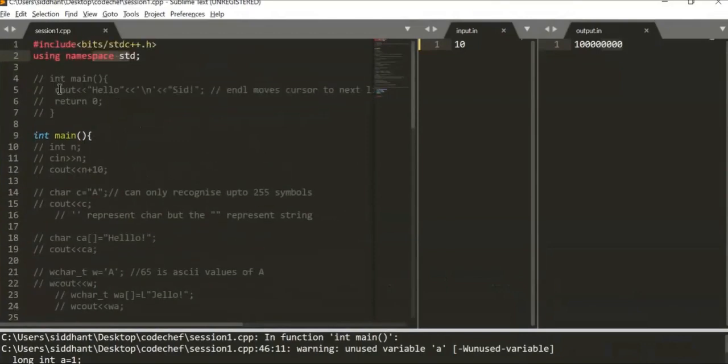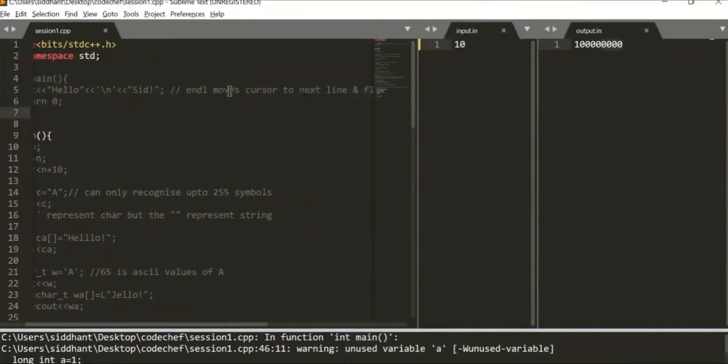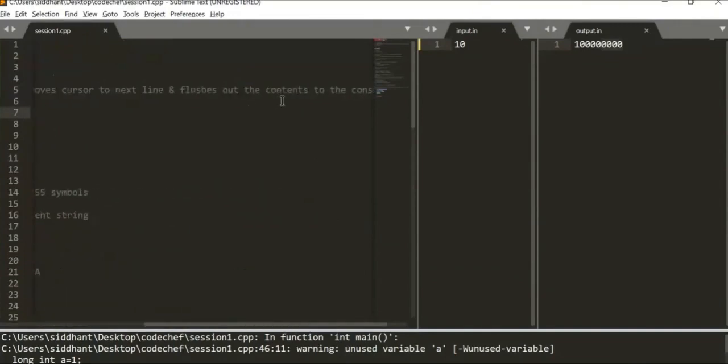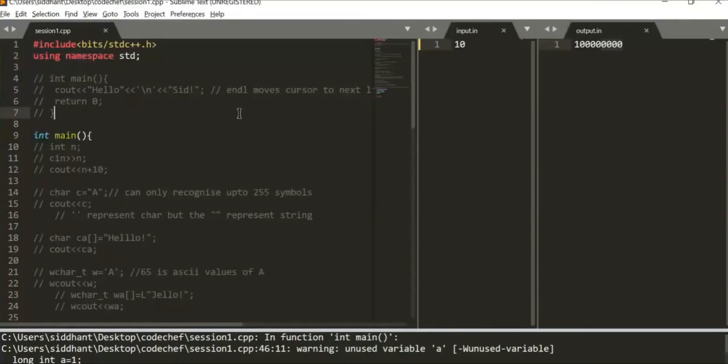Then we go in, we do the cout. We prefer \n more than the endl because endl not only moves the cursor to the next line, it flushes out the contents to the console, which is not required. If something is not getting printed, it should not get printed. So there is no need to force it in CP, and it also increases the time.